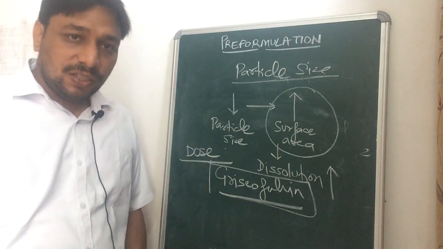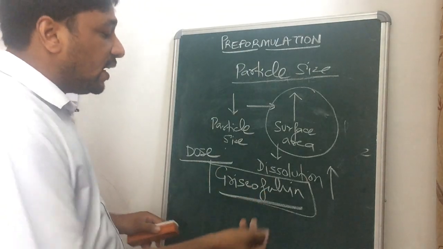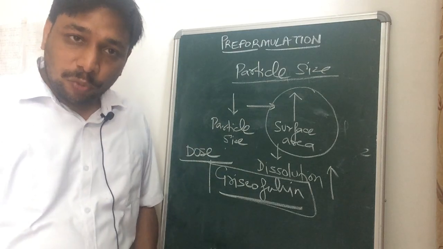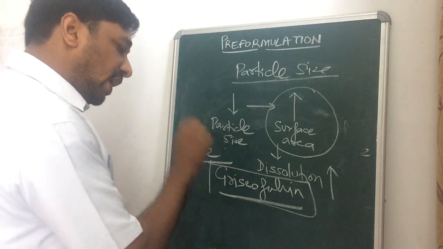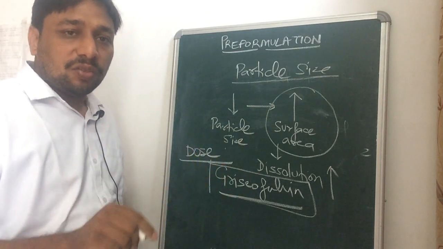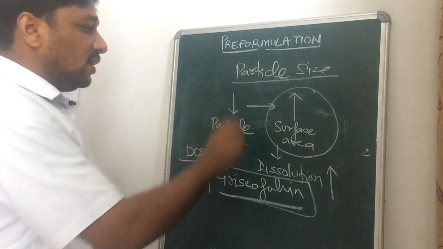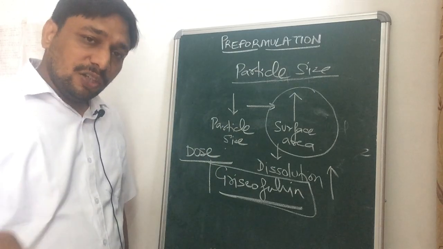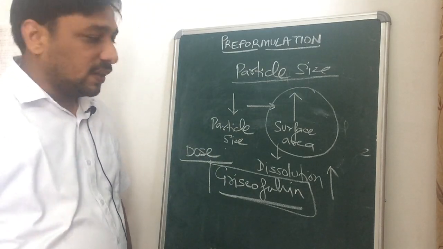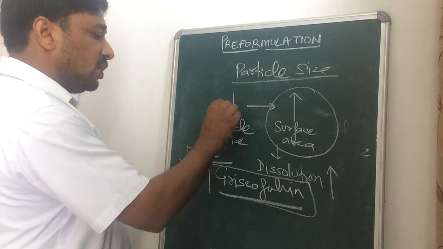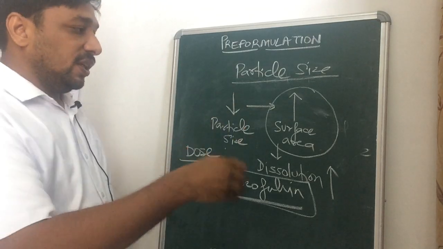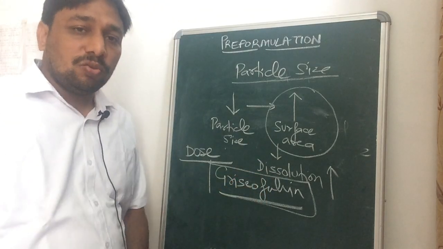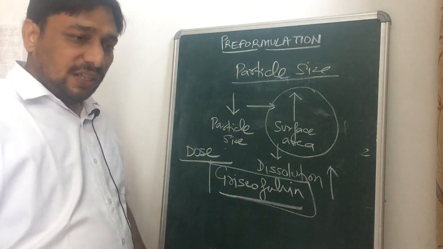Otherwise there will be toxicity, because we are not caring about the particle size of the drug, we are not caring about the various properties of the drug. So we have to study the particle size, and that is for the hydrophilic drug, and there will be the opposite condition for the hydrophobic drug. In the hydrophobic drug, when we reduce the particle size, there will be repulsion and slower dissolution. So we have to check the nature of the drug.